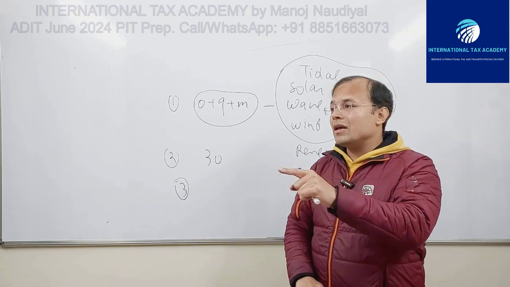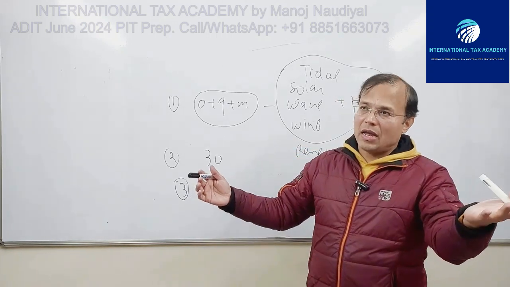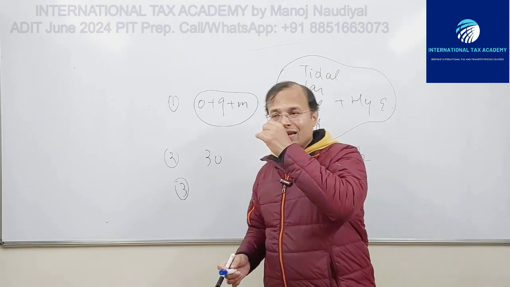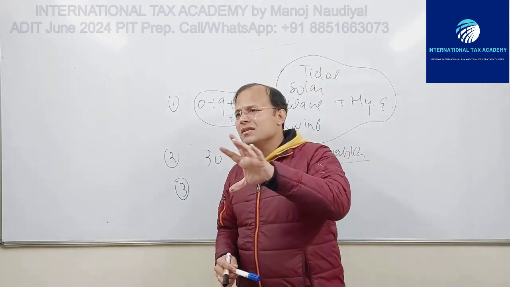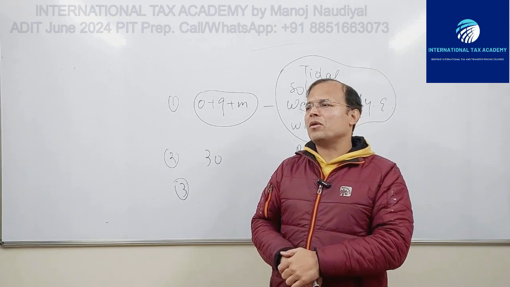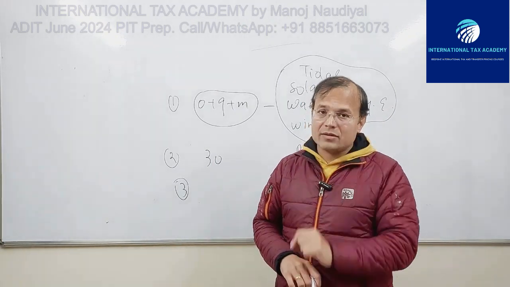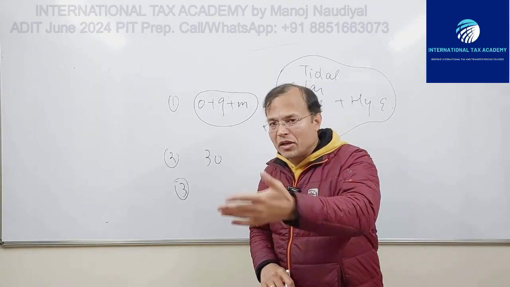Fine. Now, as a concluding remark, I would say that extractable natural resources are very important for developing countries, African nations, South American nations.